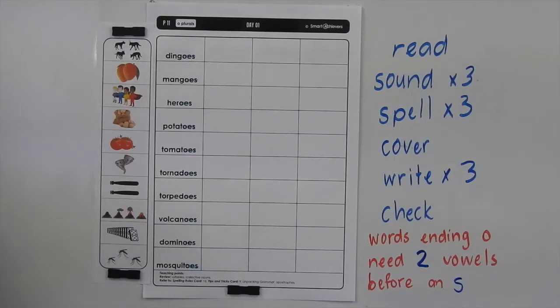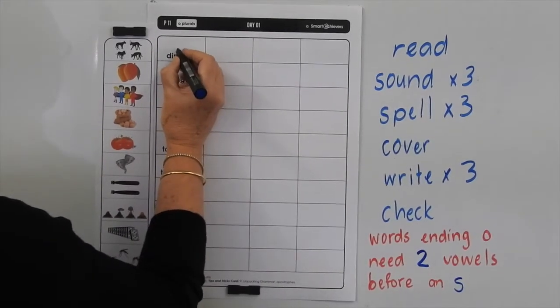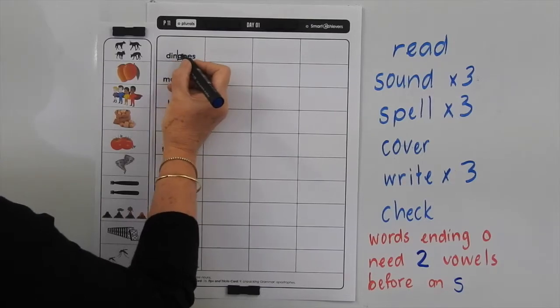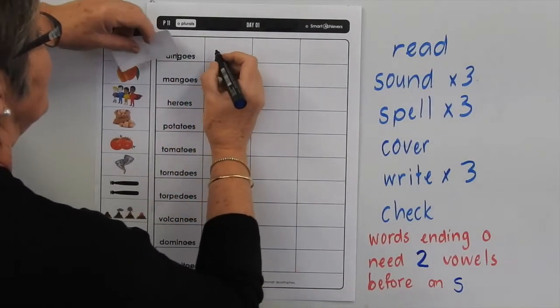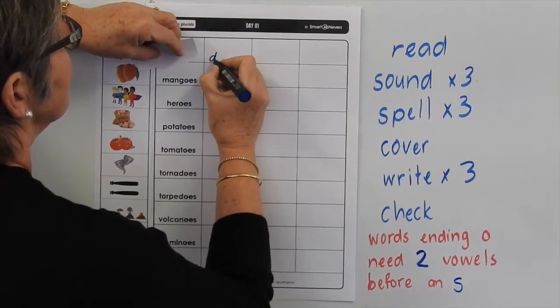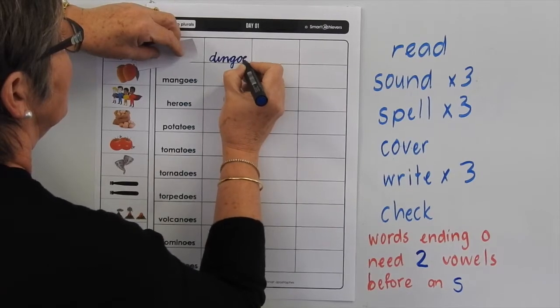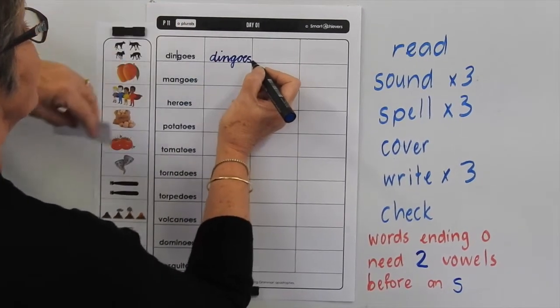Okay, let's go back and read, sound, spell, cover, write and check these words. So dingoes, so we're going to split it there into 2 syllables. Dingoes, dingoes, so we've got the dingoes, dingoes, and then just check that you've got it right.